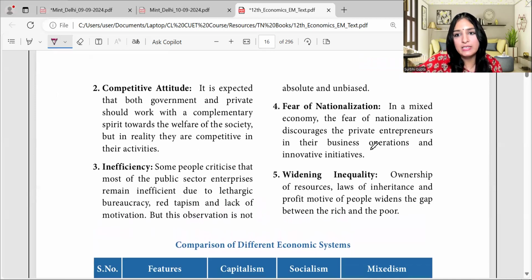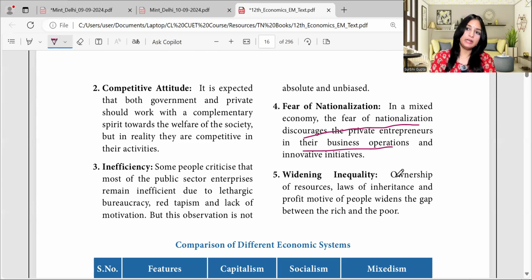Fear of nationalization, of course, in the mixed economy. The fear of nationalization discourages private entrepreneurs in their business operation, because then every rule is being made and conducted by government. So they are worried that if they want to do something, with the aim of maximizing profit, government may sometime intervene. A very good example of this is every year, because of elections, government is